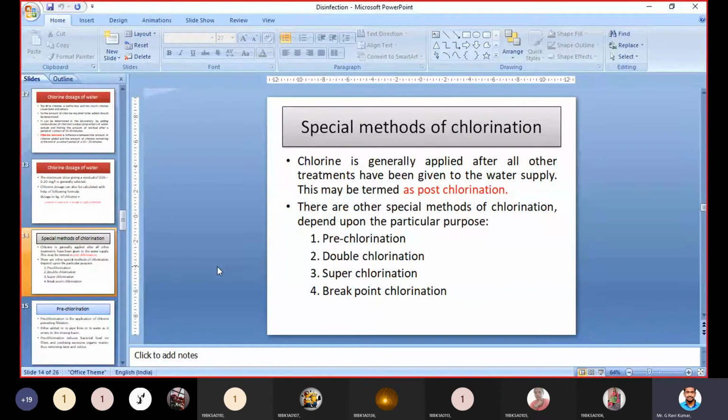There are different special methods of chlorination available, like pre-chlorination, double chlorination, super chlorination, and breakpoint chlorination.